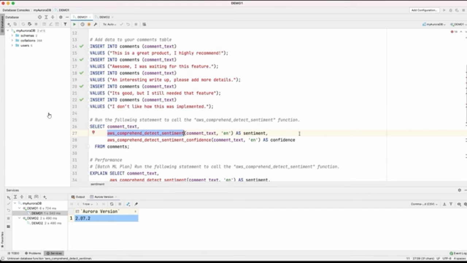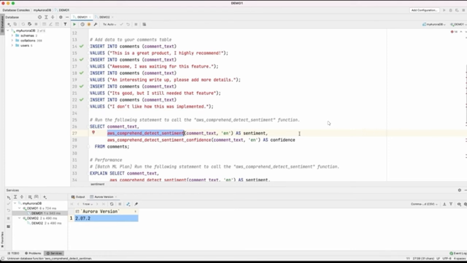Also, I want to spend a quick minute here talking about the function itself. The function takes essentially two values. As the first parameter, it takes the comment itself, and the second value is the language. In this case, we are using English, but several other languages like French and so on are supported.